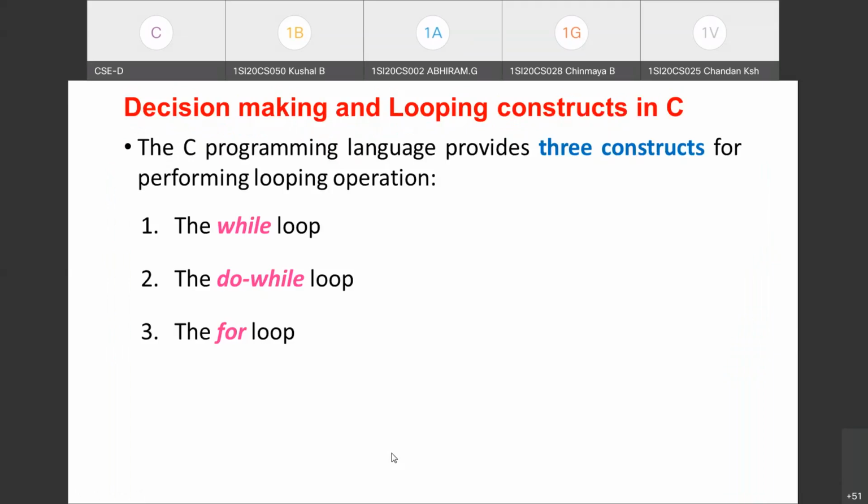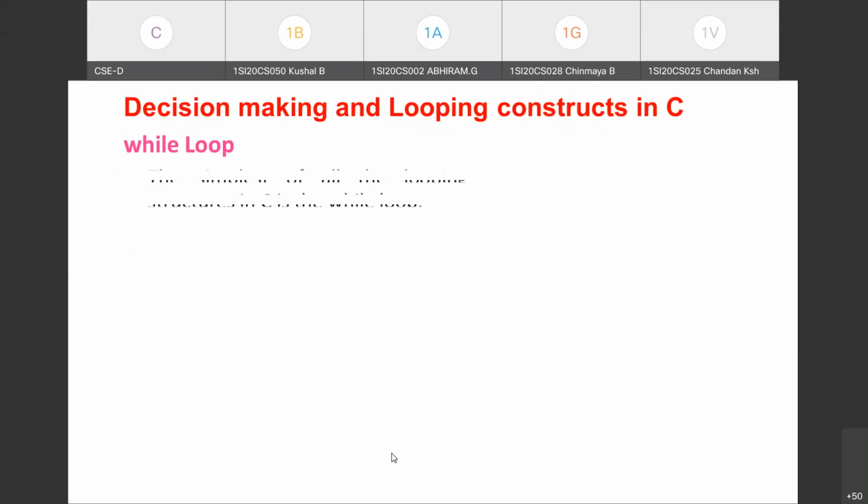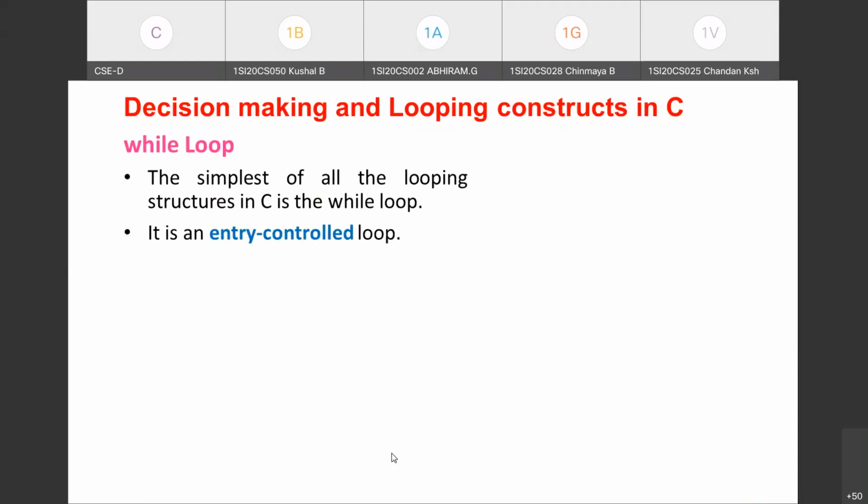Now we'll discuss one by one the working of each of these looping constructs. First, coming to the while loop. This is the simplest looping construct supported in C. And to which category does it come? While is an entry control loop. In the previous slide, I gave an example for entry control loop, that is the while loop. And what is the keyword you are using in the while loop construct? It is the while keyword, WHILE. This is one of the 32 keywords supported in ANSI C, which you are going to use for repetitive process.